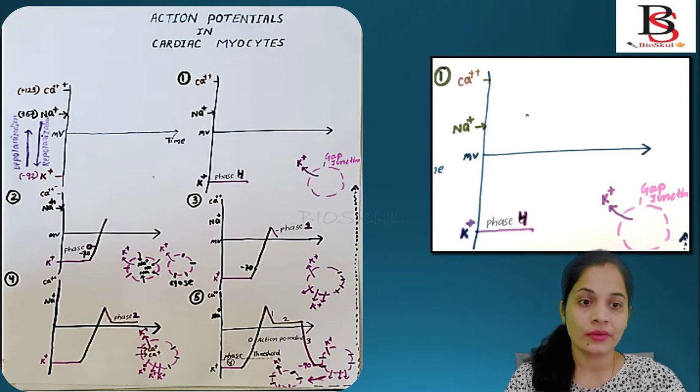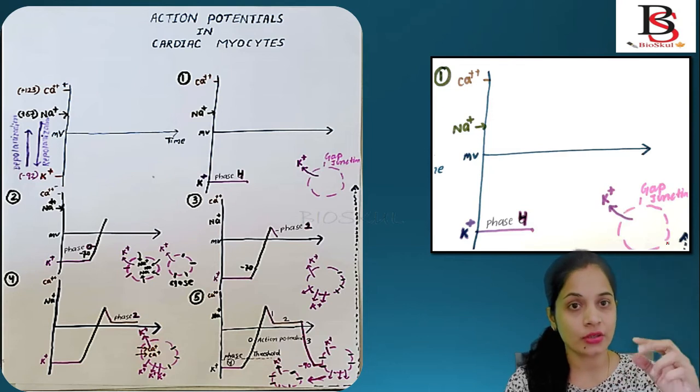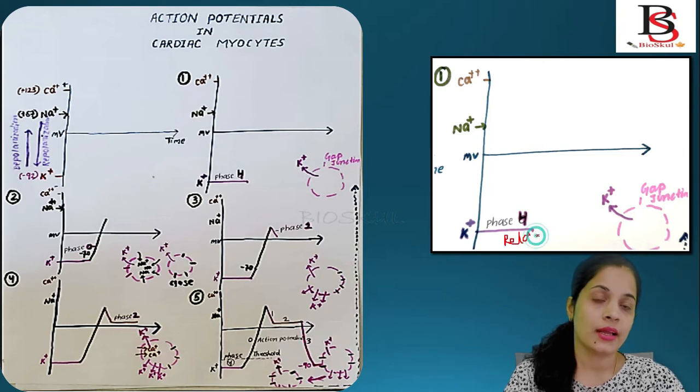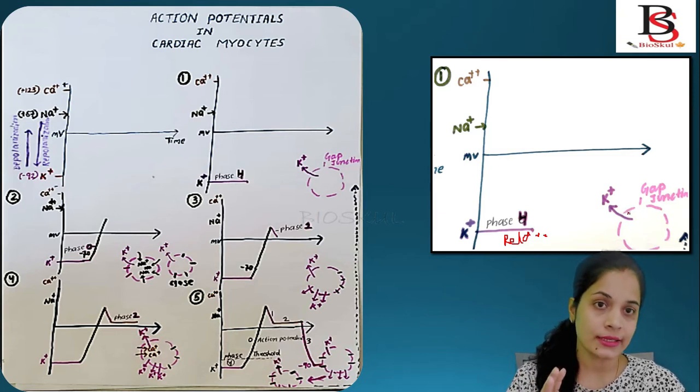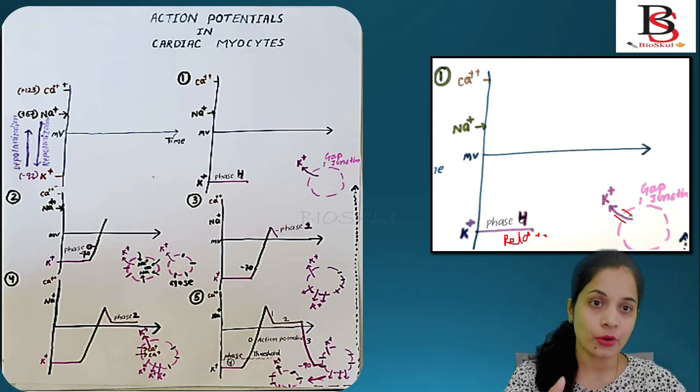This is what we discussed about the cardiac muscle cell. In the cell there are gap junctions. A gap junction connects two neighboring cells, and ions flow through it. When the cardiac muscle cell is in the relaxed state, different ions flow in and out of the cell, and different channels are present. The first one is the potassium channel. The potassium channel always effluxes from the cell; it moves out of the cell.